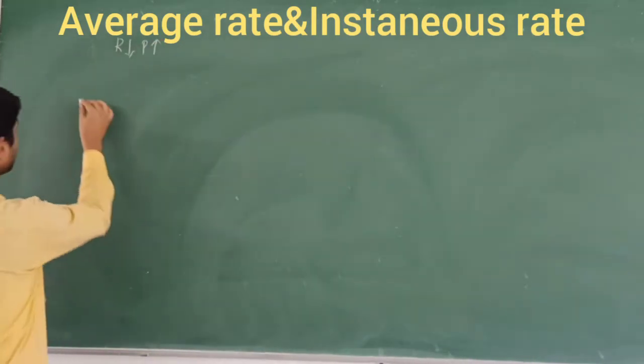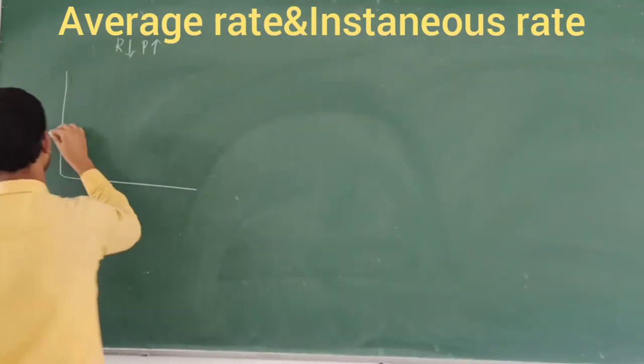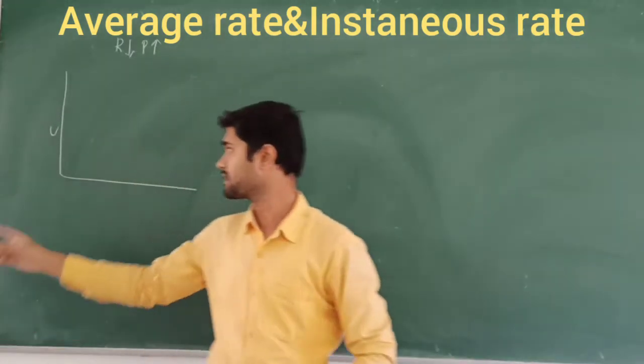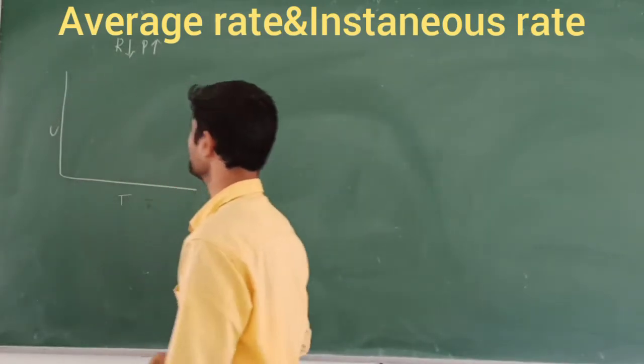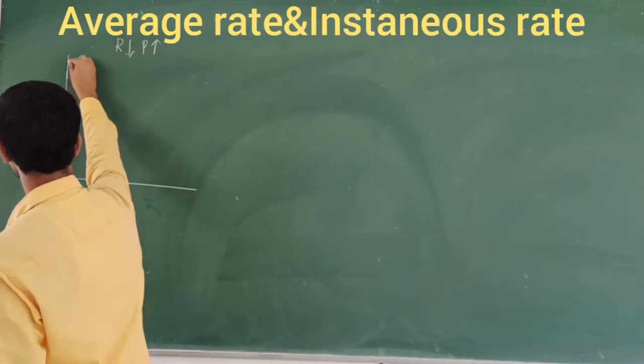So now I am going to take a graph here. This graph indicates the concentration of the reactant on one axis, and this indicates the time. So you know this one. What happens here? In this case, the concentration goes on decreasing.